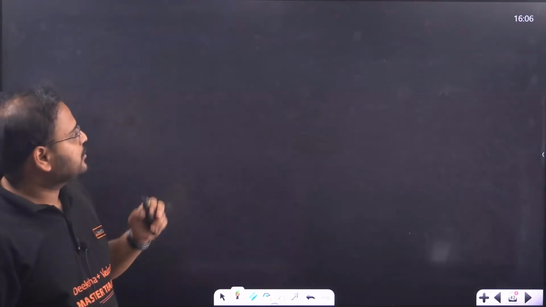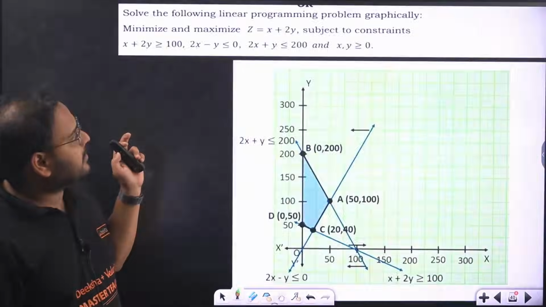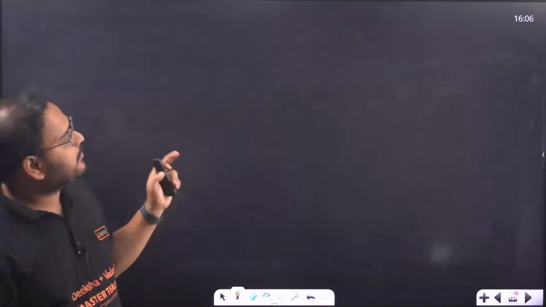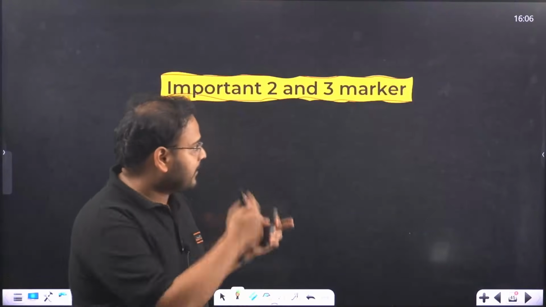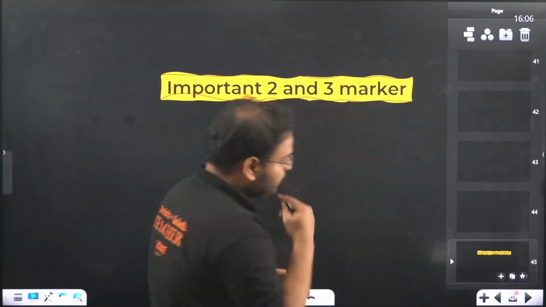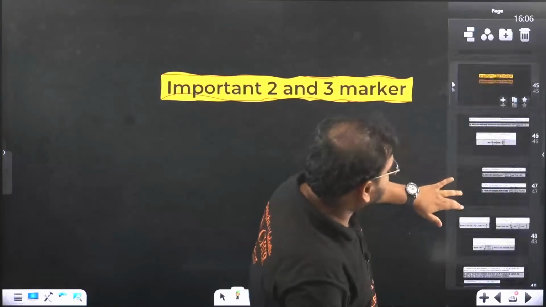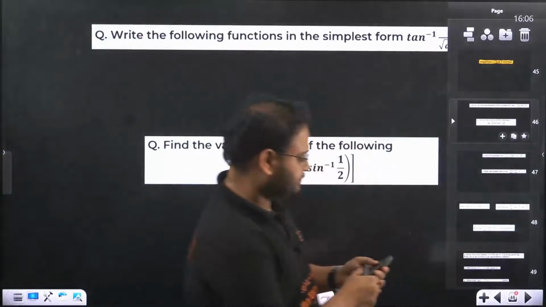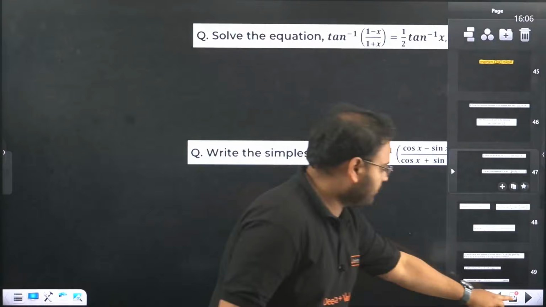Okay. So this is the list of 5 and 6 marker, 4 markers. But I have given your list of 2-3 marker questions. Okay, if you go and check, I've given you list of 2-3 markers also, and we'll make sure that you get the PDFs. Check here. More and more questions are given to all of you.